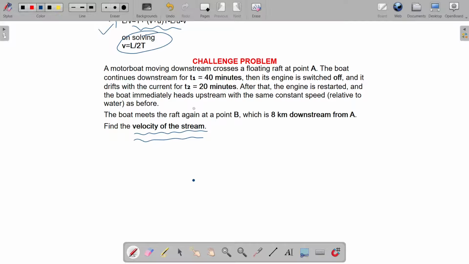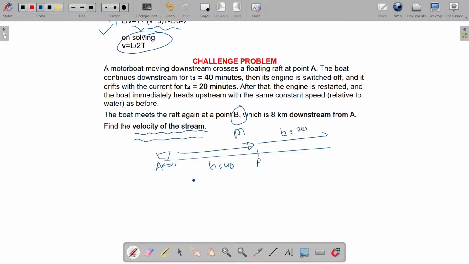So it is like this. The boat is here, the raft is here at point A. Now the boat goes up to a distance B, suppose, and for T1, 40 minutes, it's going with the motorboat on, and then for the next time T2 it's going as a raft, then turns back, and when it turns back it catches the raft at this point, and this particular distance is 8 kilometers. So we have to find the velocity of the stream.